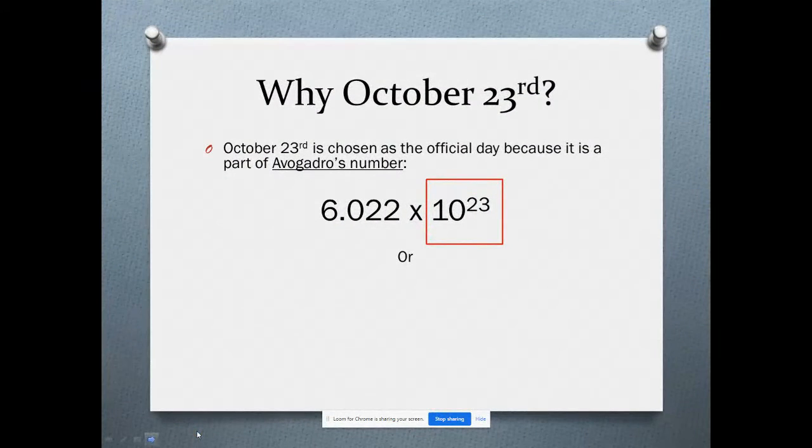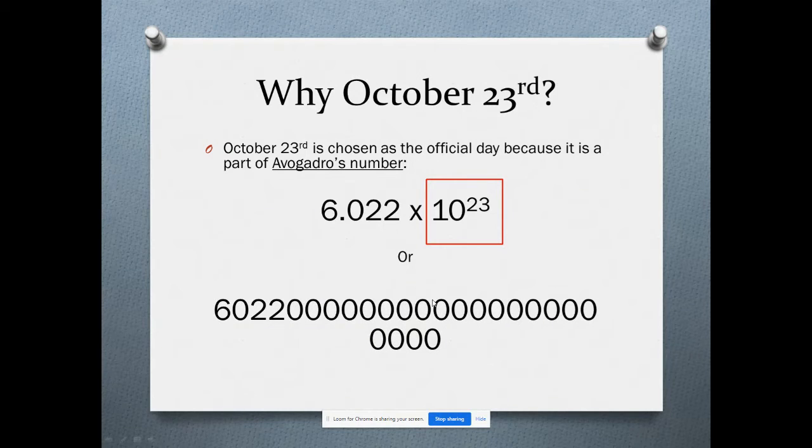So why today? Why October 23rd? It is the official day because it's part of what is called Avogadro's number, which is 6.022 times 10 to the 23rd. We haven't used this number yet, but we will be using it in chapter 10, so we're just a little early with this number. The reason we like scientific notation, this is a great example: the times 10 to the 23rd power means that we would need that many zeros after the number if we didn't have it there. Since it's 10 to the 23rd, October is the 10th month, and today is the 23rd day, that's where we get today's date from.